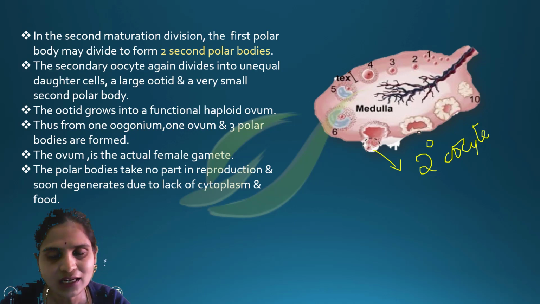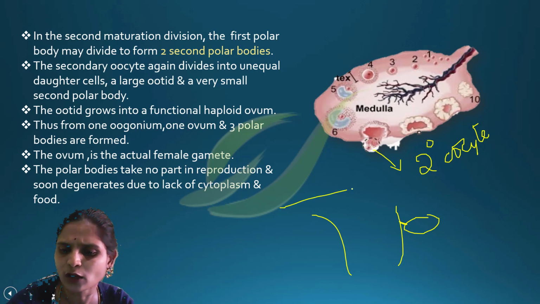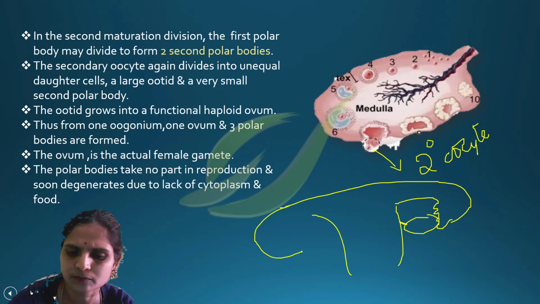It starts the second meiotic division, but it will be arrested in metaphase. It will enter into the fallopian tube. I think you remember that the ovary is connected to the fallopian tubes.